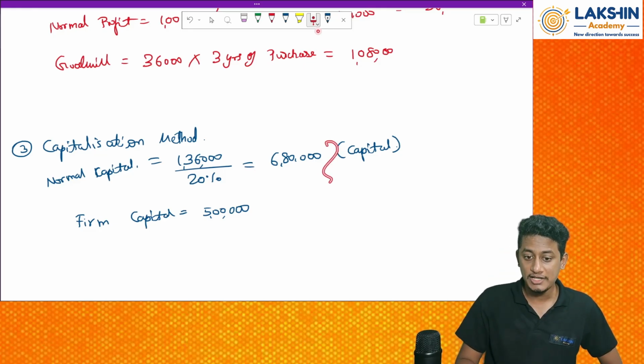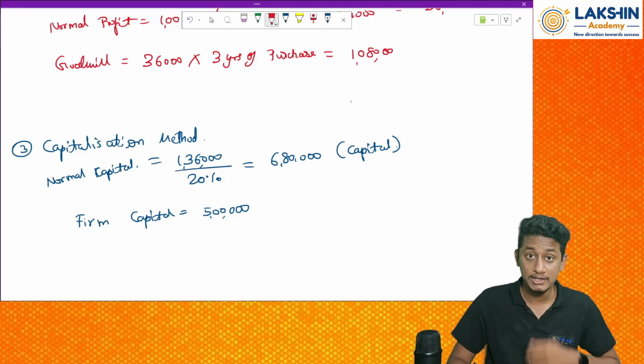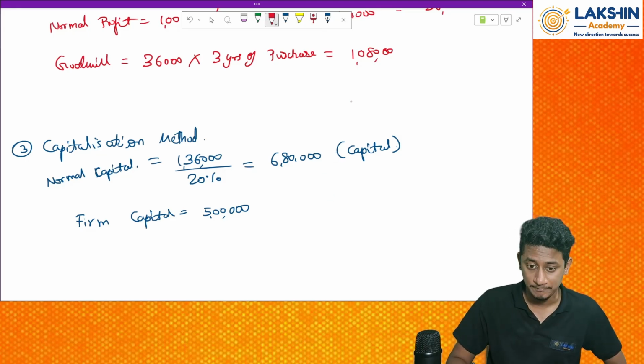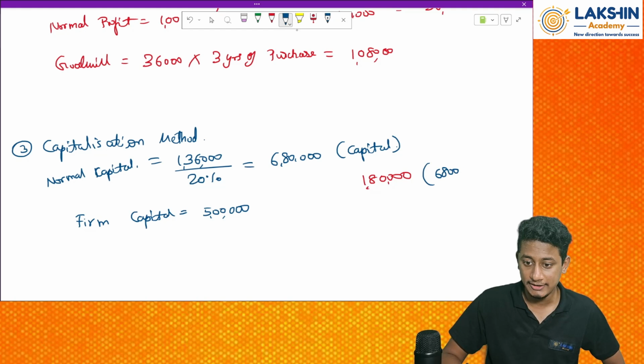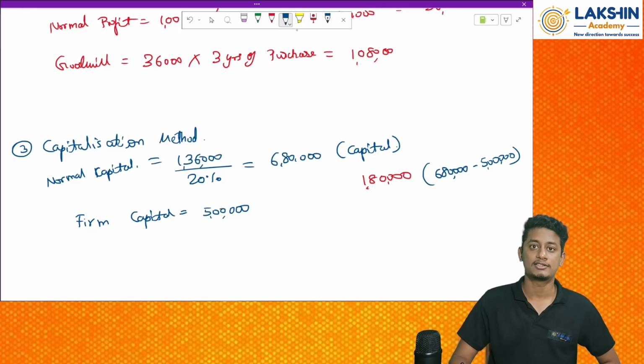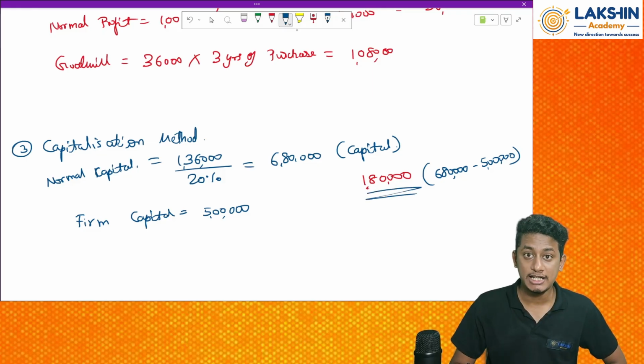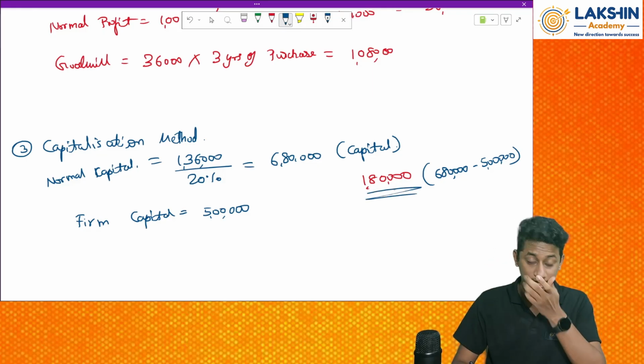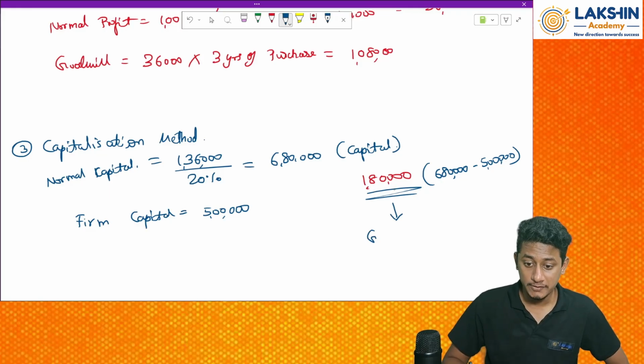So the difference between these two will be the capital profit that I am earning. So the profit will be how much? 1 lakh 80,000 rupees. How did I get this? It is 6 lakh 80 minus 5 lakhs. This is the capital requirement that I need. That is the benefit I have, right? So this will be called as my goodwill in this case.